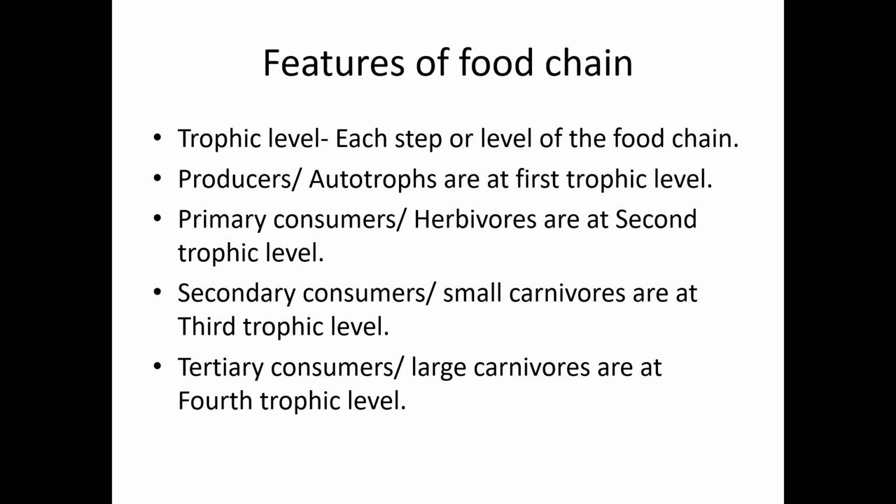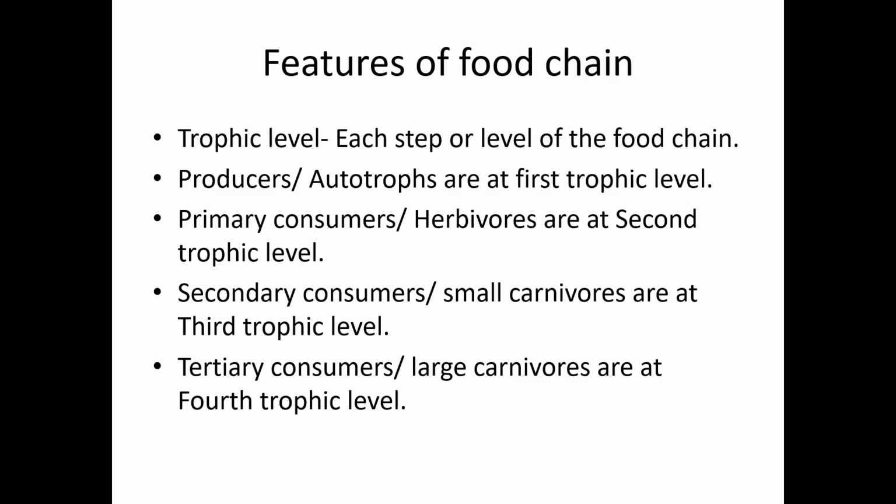Now it's about the features of a food chain. When we study a food chain, we have to study the features. Each step or level of a food chain is called a trophic level. The food chain has many levels from the basic level to the top level. So each step or level in the food chain we call a trophic level.